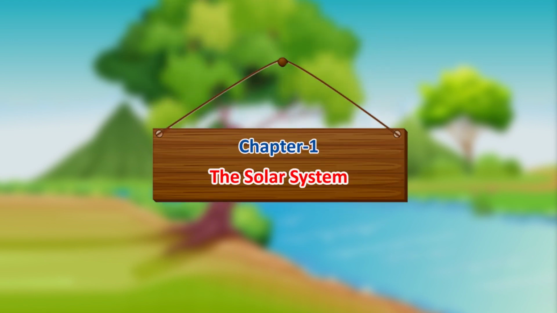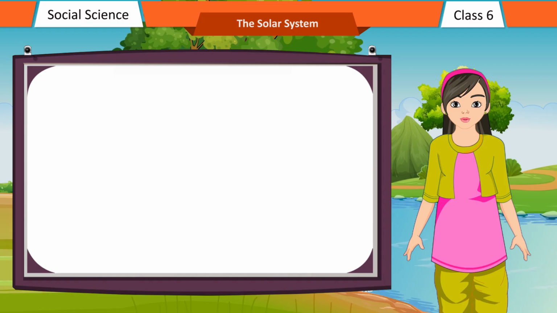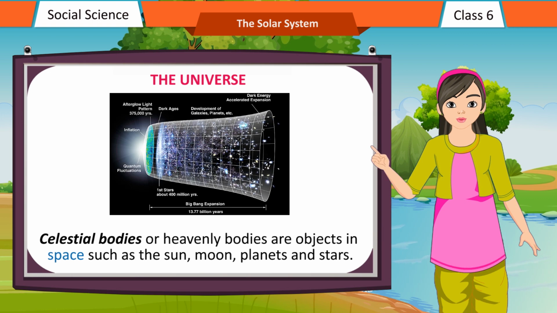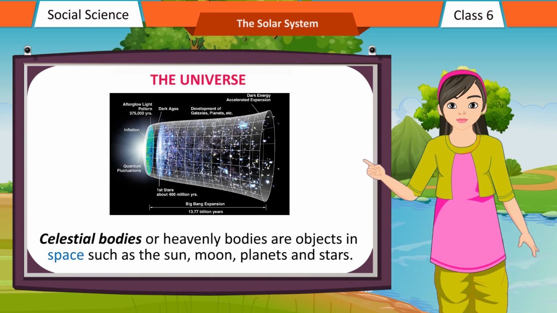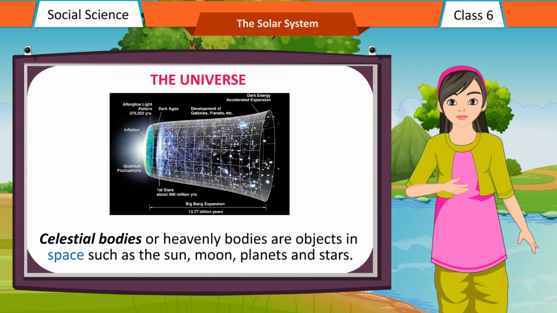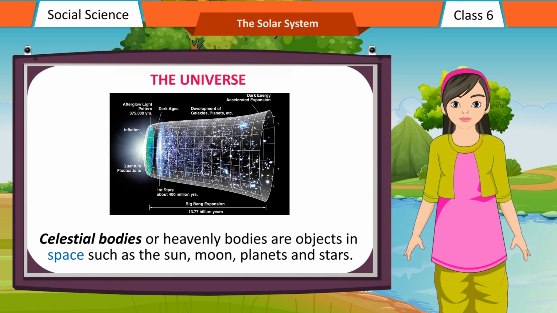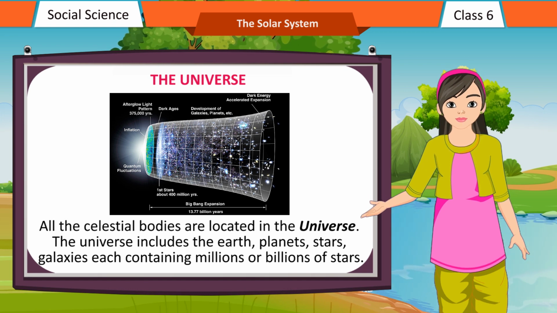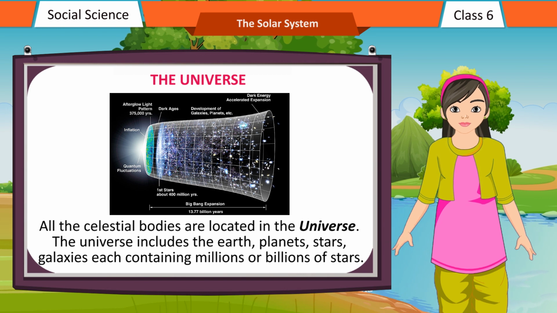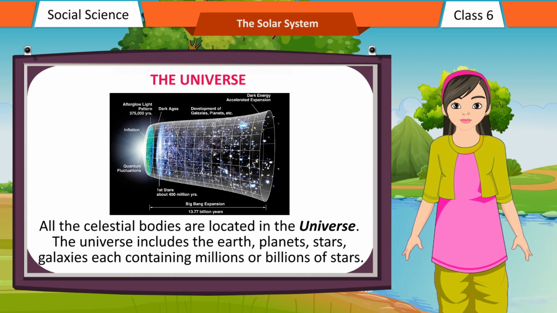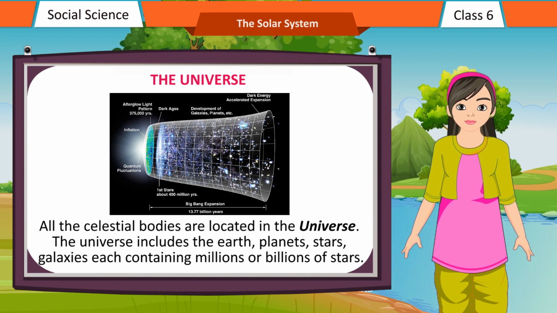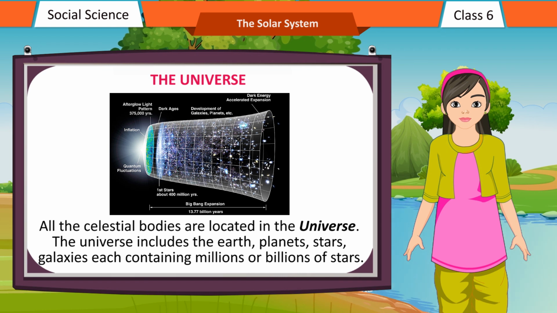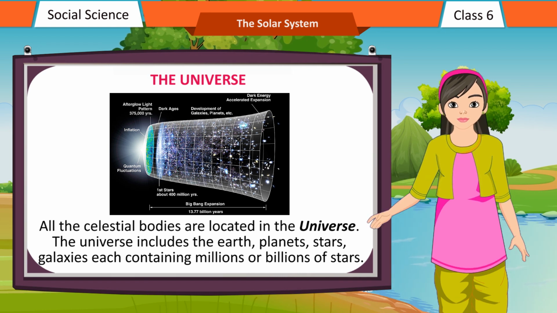Chapter 1. The Solar System. The Universe. Celestial bodies or heavenly bodies are objects in space such as the Sun, Moon, planets and stars. All the celestial bodies are located in the universe. The universe includes the Earth, planets, stars, galaxies, each containing millions or billions of stars.